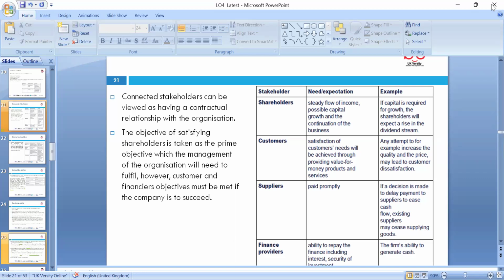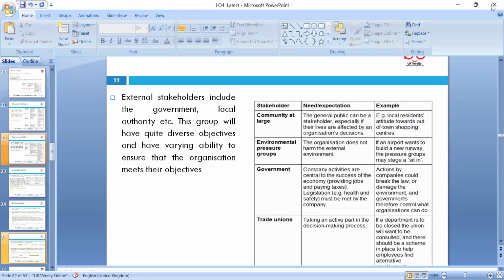So we need to look at the customer. The satisfaction of the customer really needs to be focused on. Customers want good quality, suppliers want to be paid promptly, and finance providers want the ability to generate cash and pay their loan if we borrow money. External stakeholders are those outside.